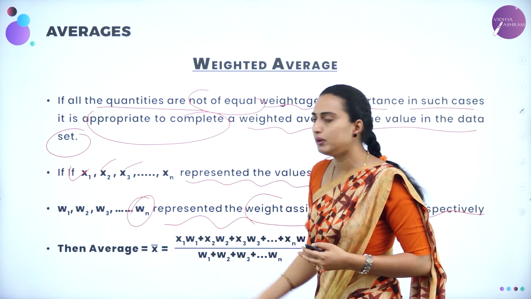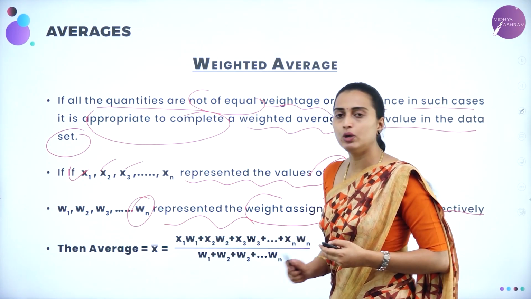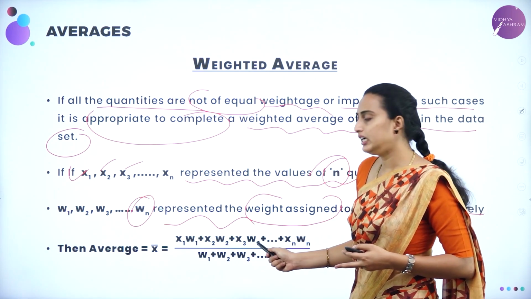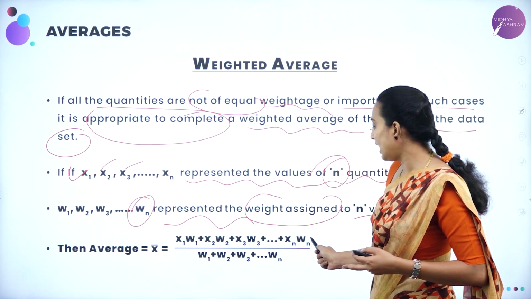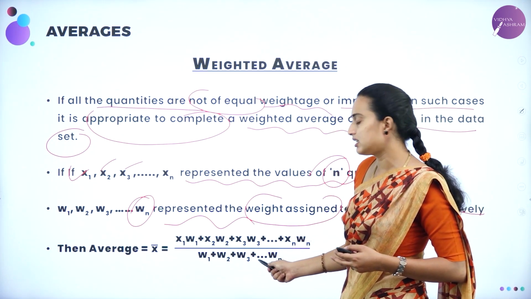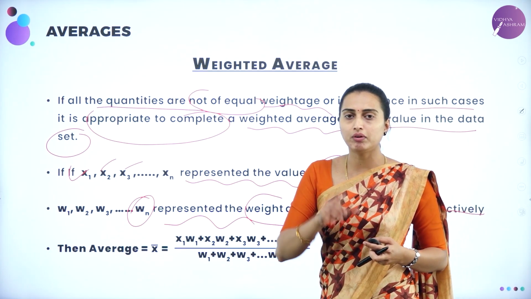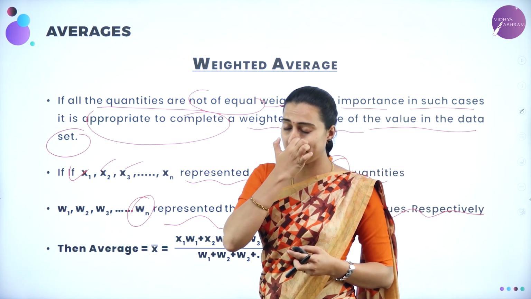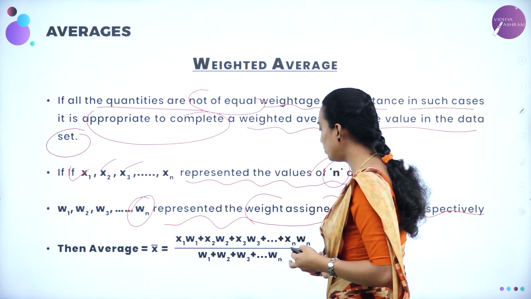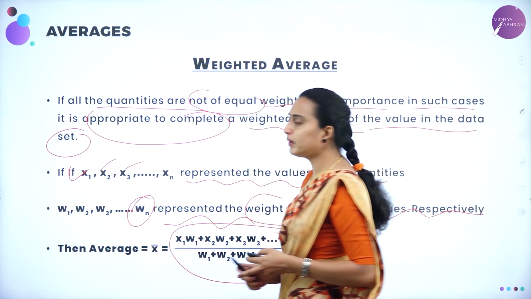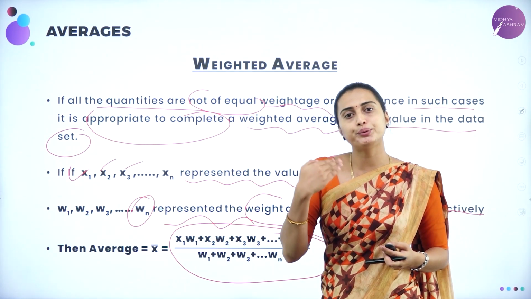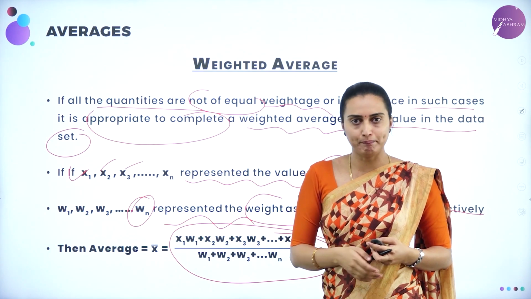So here x bar is equal to x1 into w1 plus x2 into w2 plus x3 into w3 plus and so on up to xn into wn, divided by w1 plus w2 plus and so on up to wn. You are going to add the weights, the weightage of those marks. Got it? Sometimes we call this N1, N2, N3 instead of W1, W2, W3. It will come in the combined average.